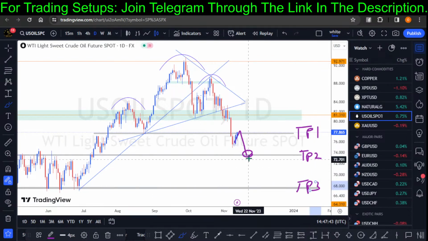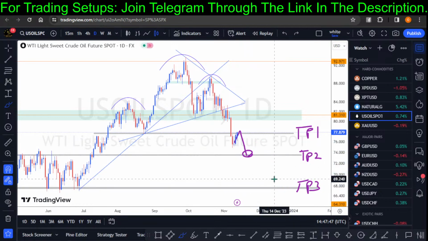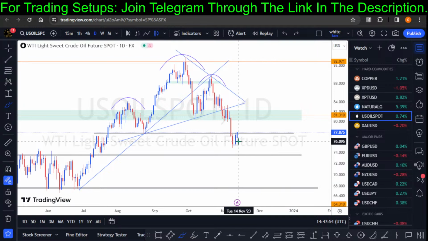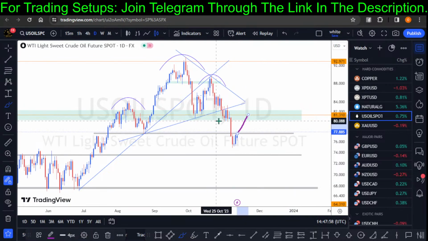So this is how I swing trade. Let's see how the market will keep on respecting this level. And if the market should go against this level, whereby the market closes above this level structure and rallies up to this structure, then it means I'll be out of this trade, right?